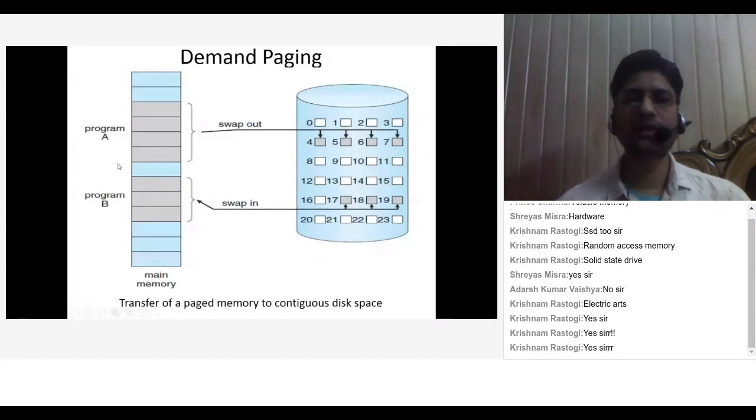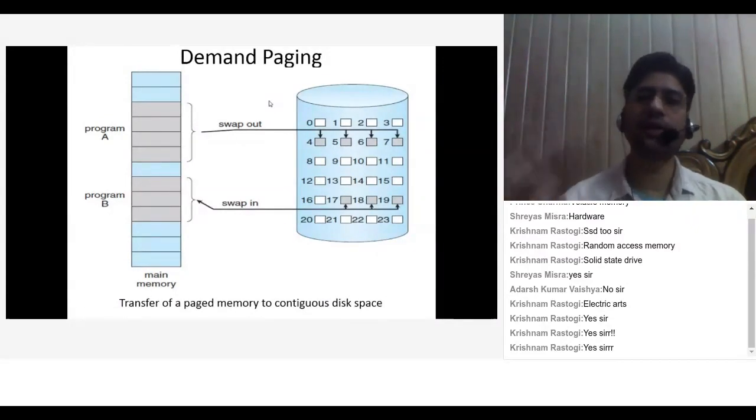Now, your Need for Speed thinks that it is using more RAM, but that program A, that is your map A, is useless now. You are not playing this map A, so we swap it out and swap in your next map, which you will play now. So this is the transfer of paged memory to contiguous disk space. You can draw these diagrams on a whole page in your external examination. I am telling you every time, please don't put a very small diagram in the corner of your answer script.